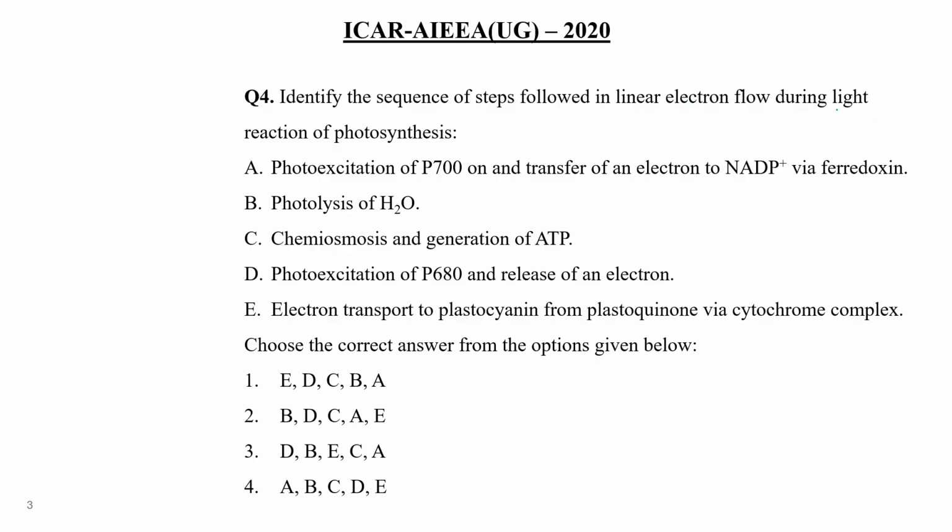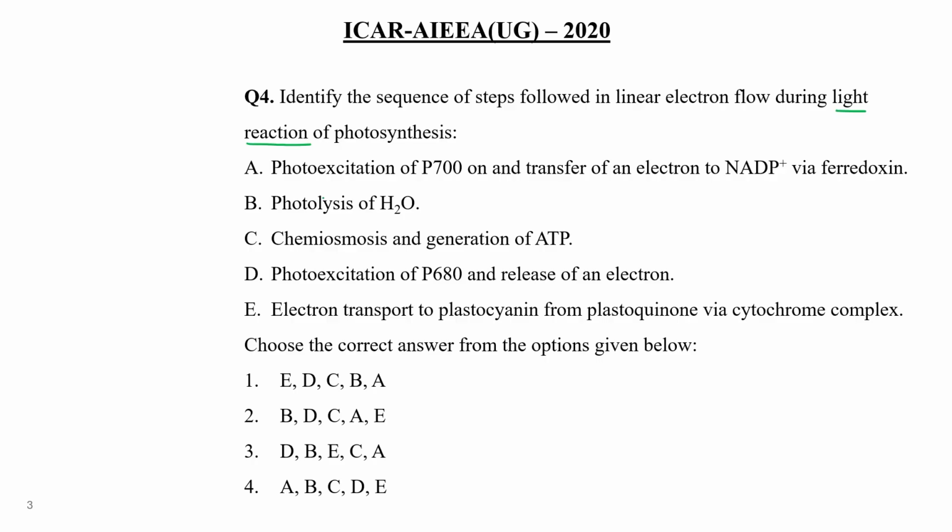Linear electron flow during light reaction of photosynthesis. Okay, so they have given over here 5 different statements, or we can say 5 different steps of light reaction, and we have to arrange all these steps in a sequential manner.